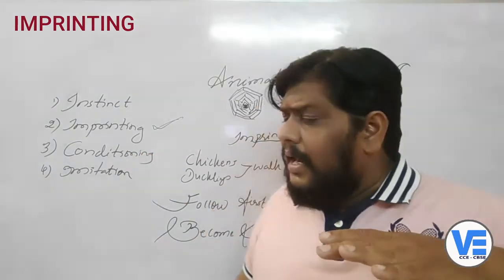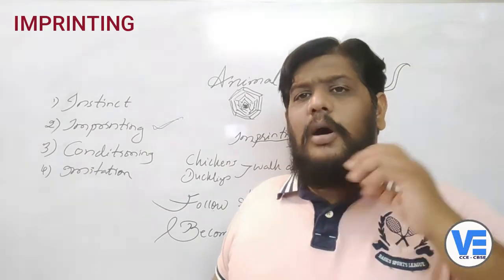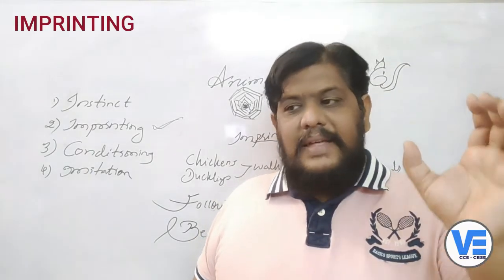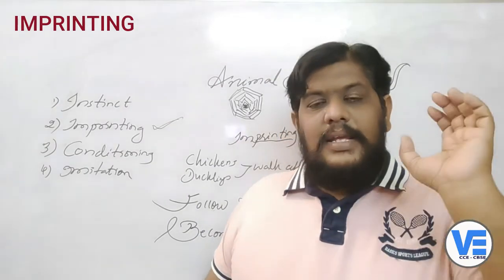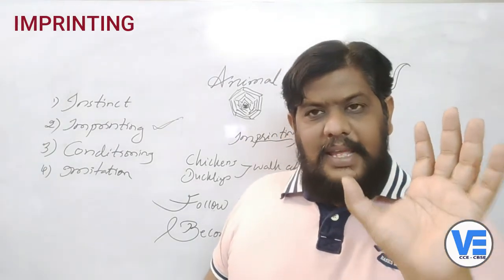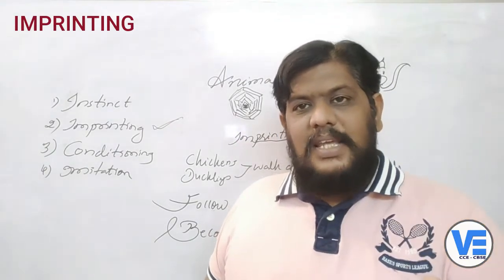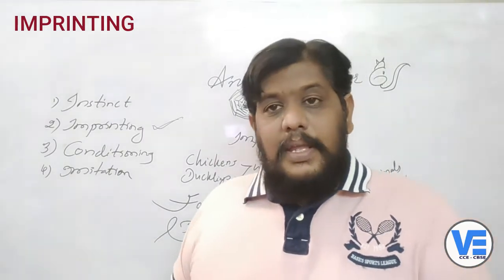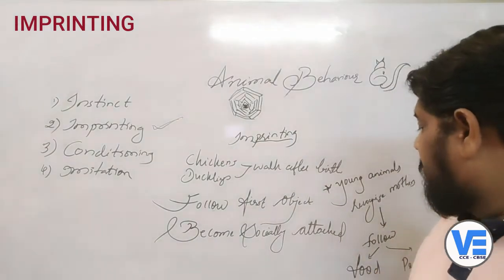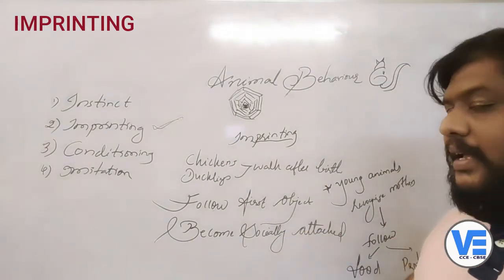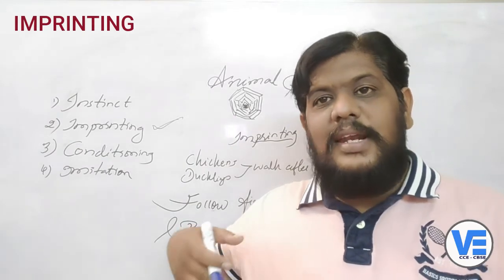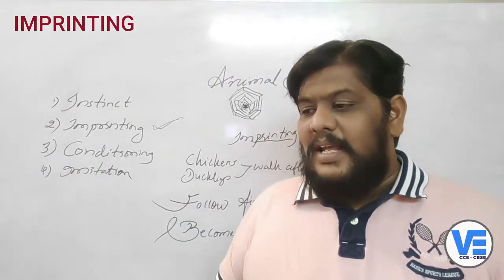So a duckling will actually follow the first moving object. Whatever the first moving object it looks at, they will treat it as their mother. After they hatch, whatever is the first moving object they see, they will take it as their mother. So they become socially connected and also emotionally attached to this particular object.